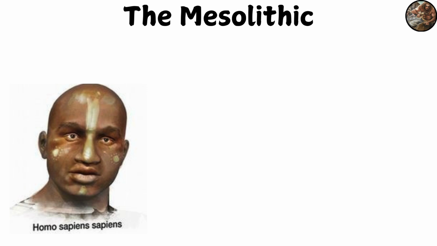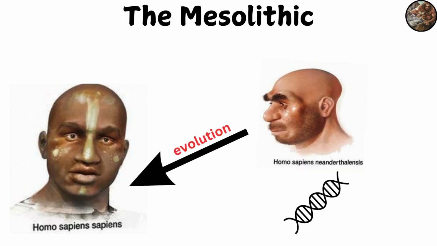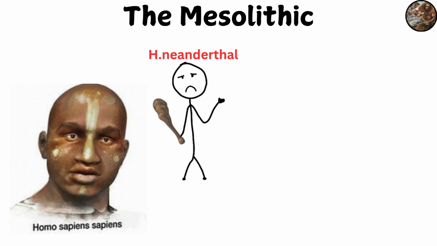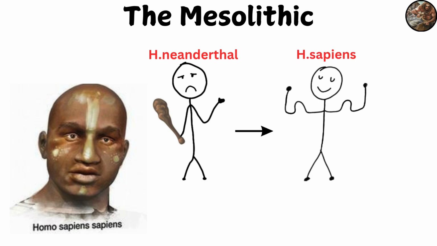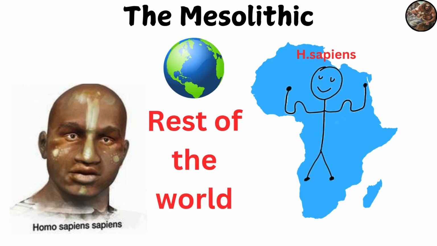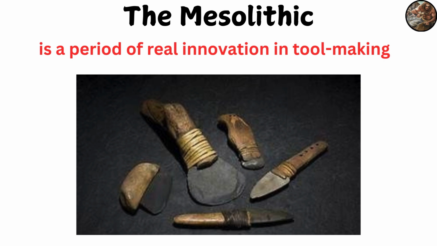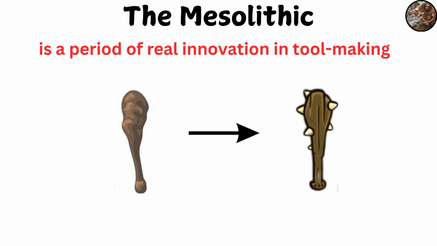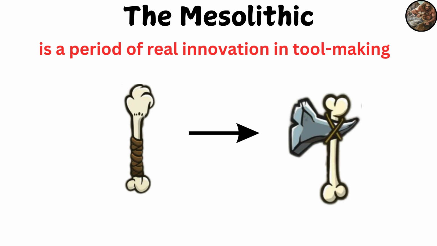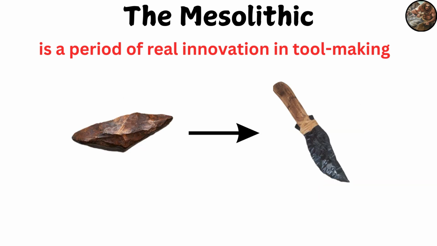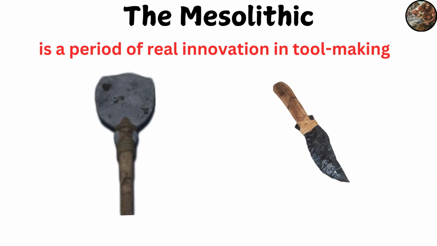Homo sapiens. He is an evolution of Neanderthal man to renew his species, as modern man began to appear in this period, and he lived in Africa before spreading to the rest of the world. The Mesolithic is a period of real innovation in toolmaking, where the tools used in the early Paleolithic were refined more precisely and new tools such as knives and shovels appeared, which helped humans hunt and prepare food better.